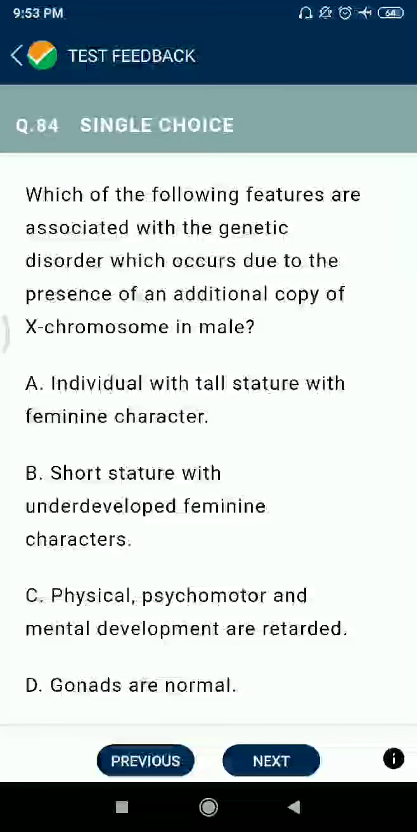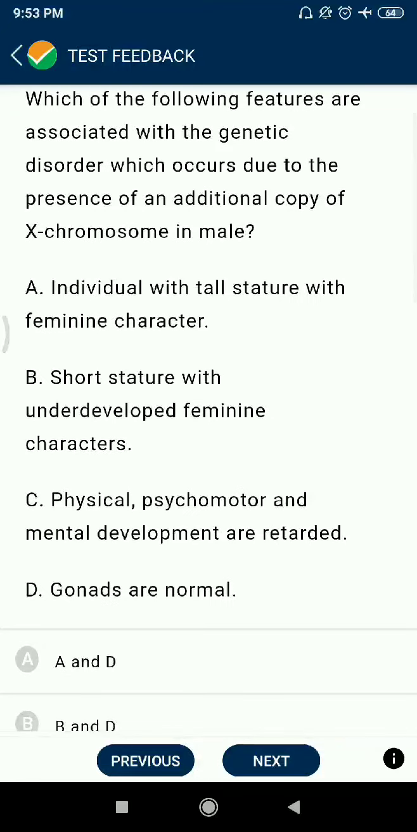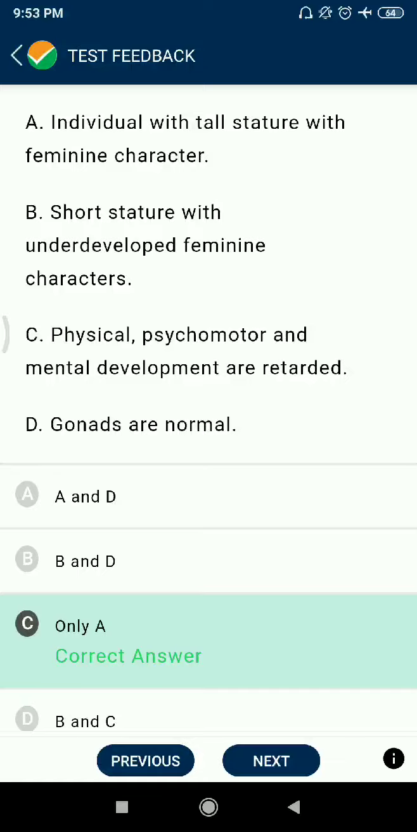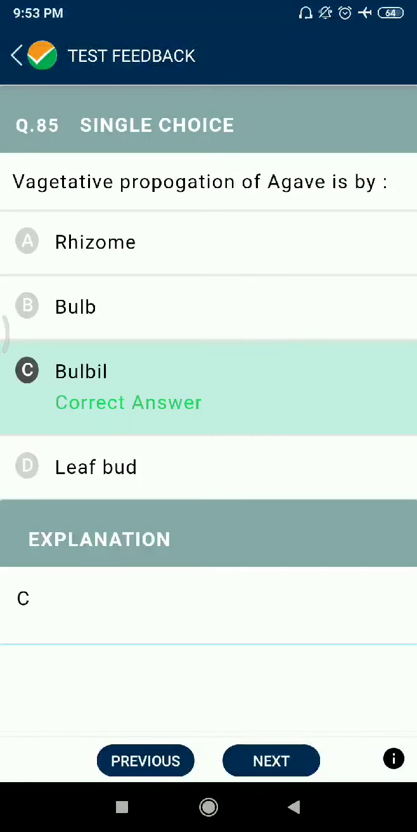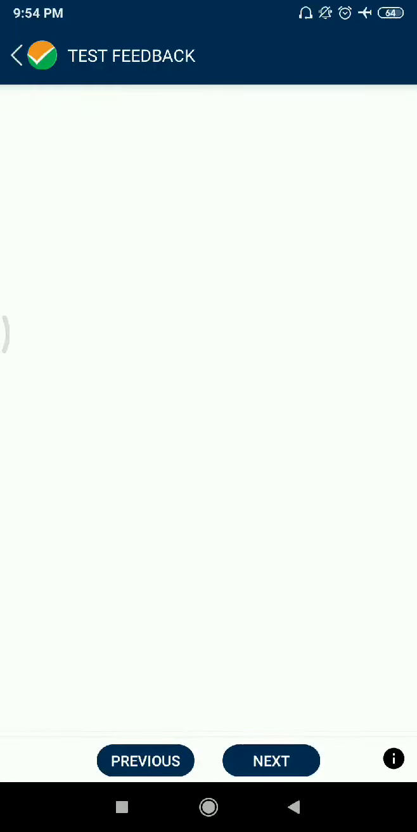Question 84. Features associated with the genetic disorder which occurs due to presence of an additional copy of X chromosome in males. Individuals with tall stature with feminine characters. Okay, short stature no, physical no. Question 85. Vegetative propagation of agave is by bulbils. Question 86. Most green euglenoids store their carbohydrates as paramylon.